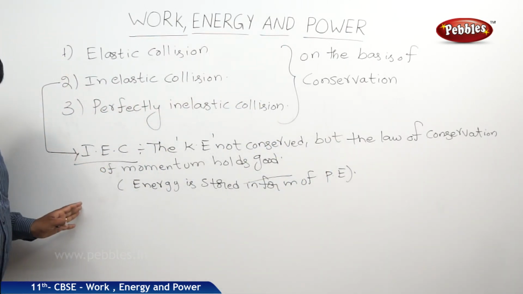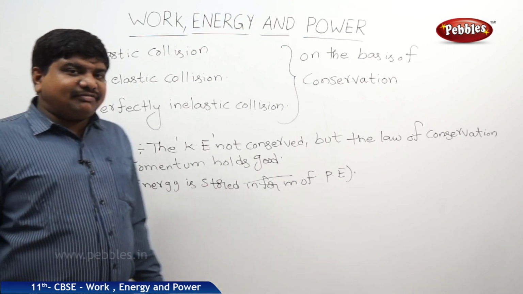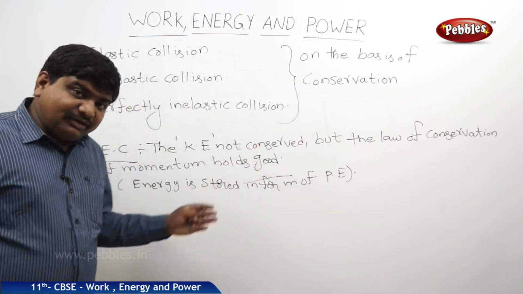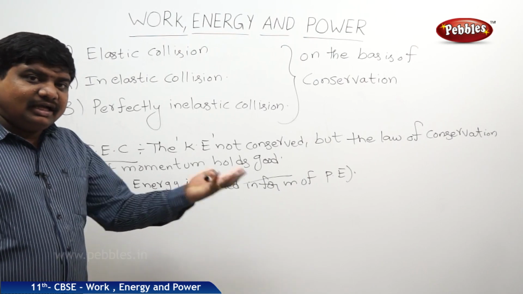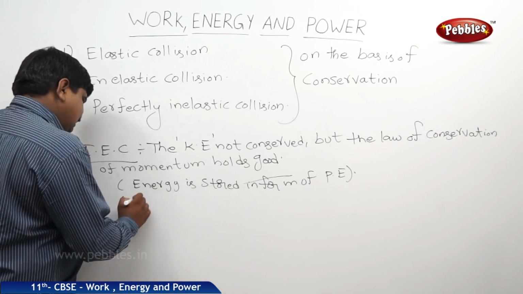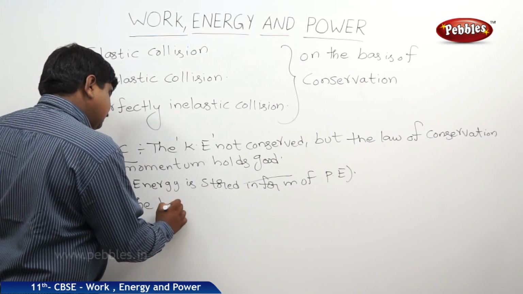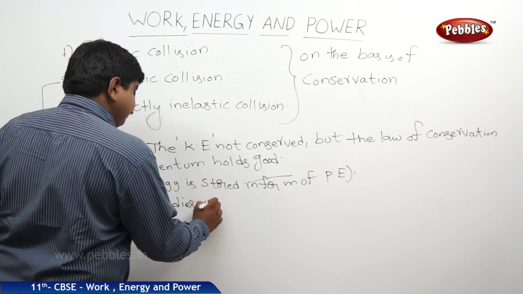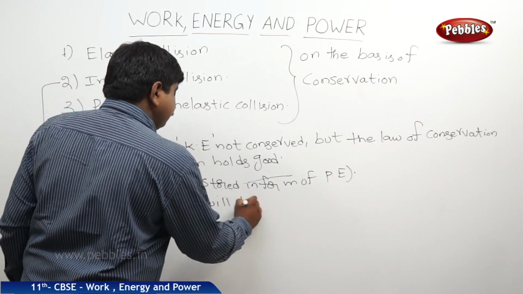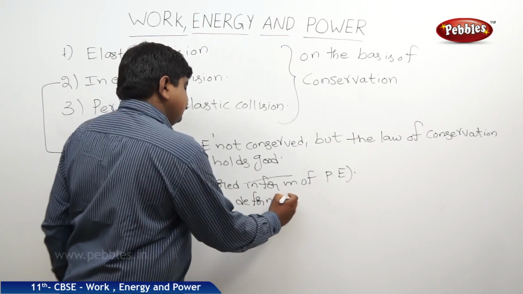It is inelastic. So what is the meaning of that? After the collision, the objects involved in the collision may not get the original state. The bodies will deform after the collision.